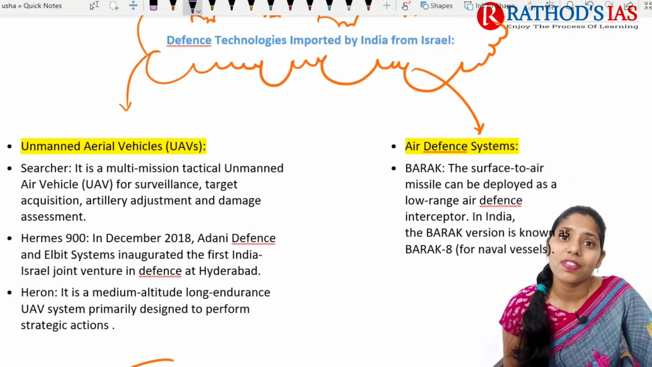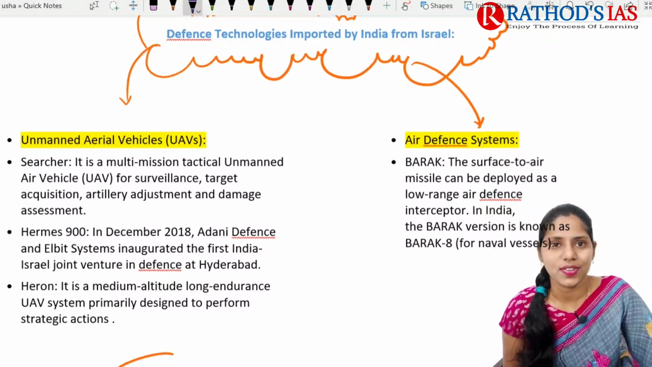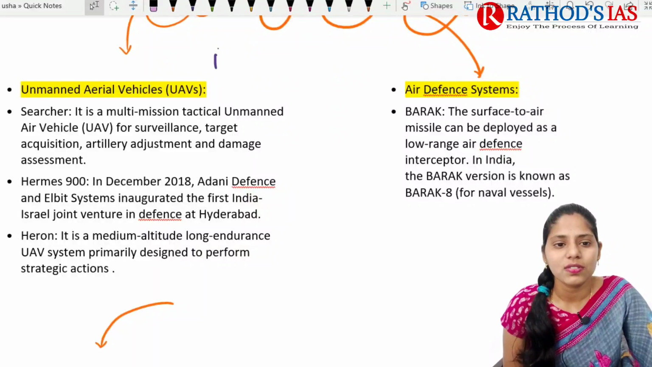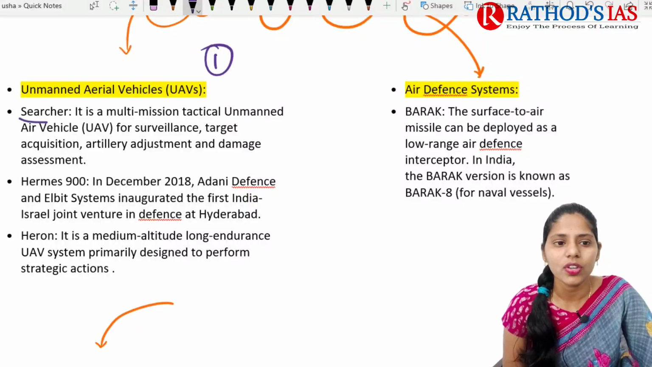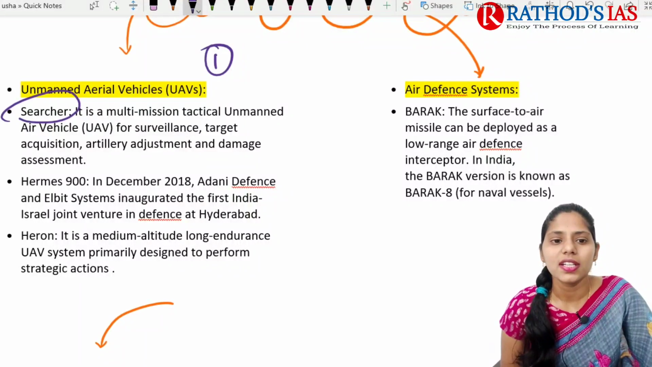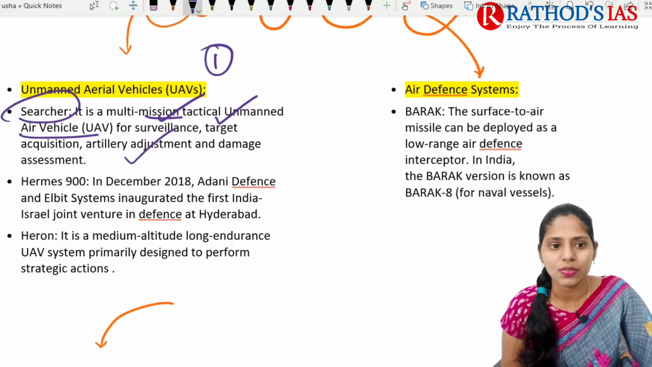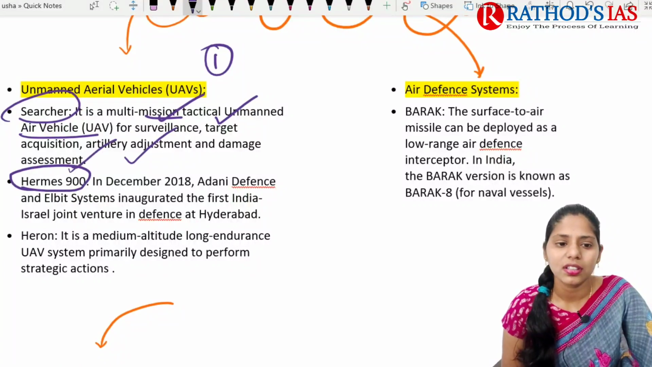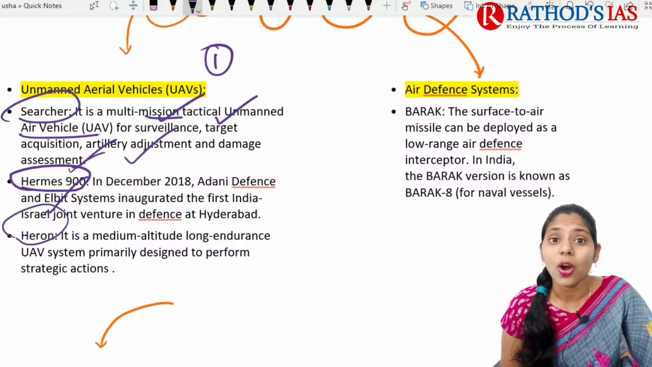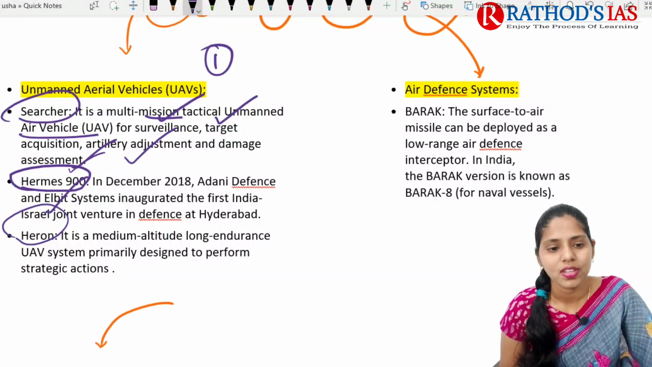If you're talking about which defense technologies we acquired or imported from Israel, this is very important. First, we got drones, that is unmanned aerial vehicles. First one is Searcher. Searcher is a multi-mission tactical unmanned aerial vehicle. It is mainly used for surveillance, target acquisition, artillery adjustment, and even damage assessment. We also got the Hermes 900, and also Heron. Heron is a medium altitude, long endurance unmanned aerial vehicle system.